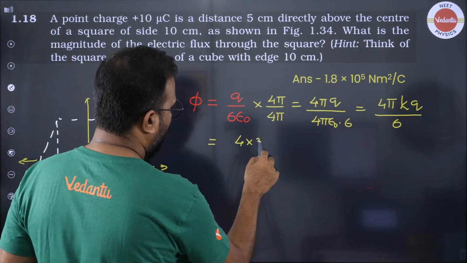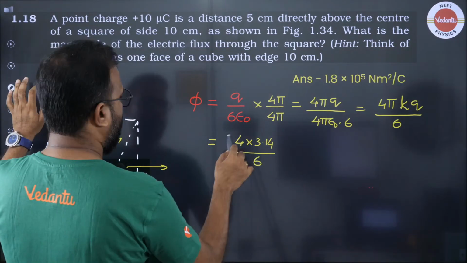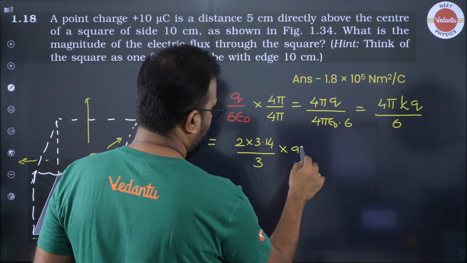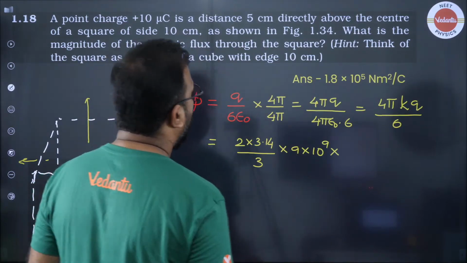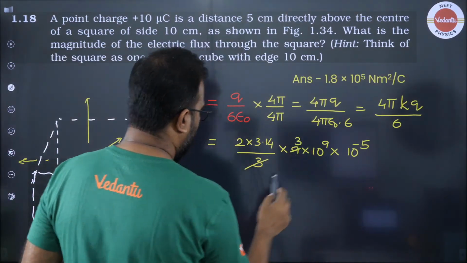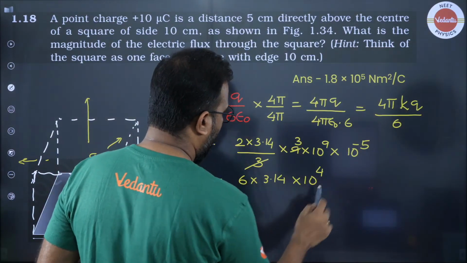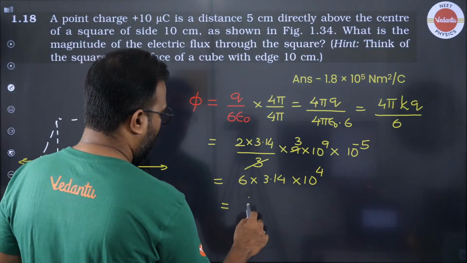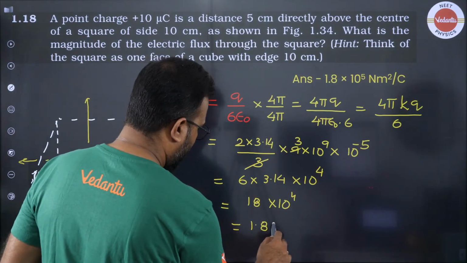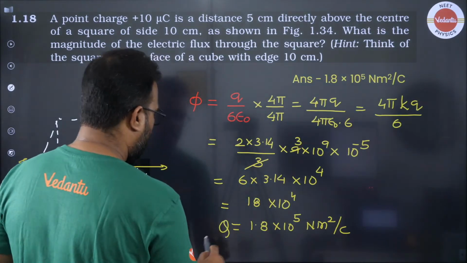So 4 into 3.14 by 6, and let's do one more thing. This is 2, this is 3, cancelling out that also, and this is 9 into 10 to the power 9, and the charge value is 10 to the power minus 5. Straight away I'm writing that for you all to understand faster. So you have 6 into 3.14 into 10 to the power 4, and close to 18 point something into 10 to the power 4, or we can say 1.8 into 10 to the power 5 Newton meter square per Coulomb.